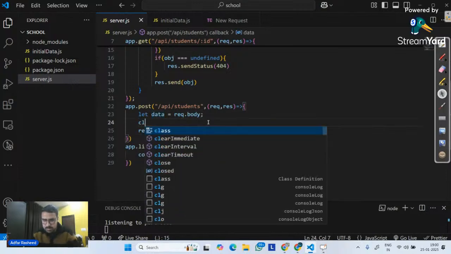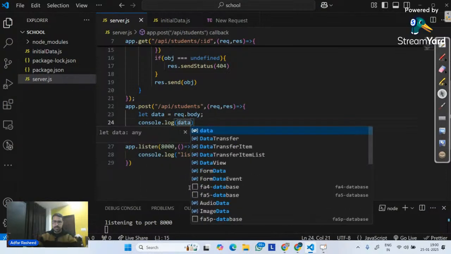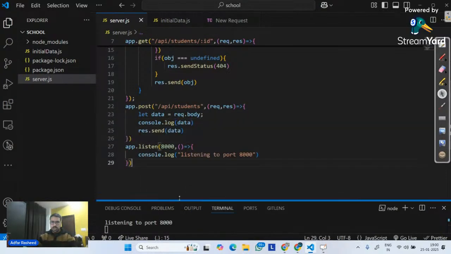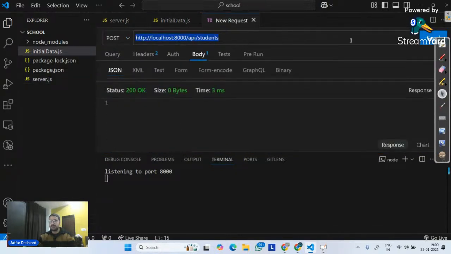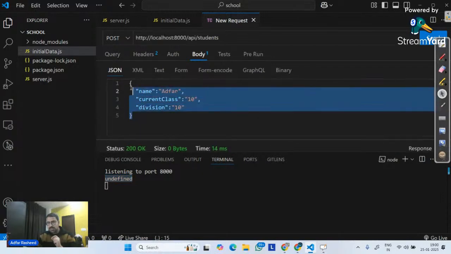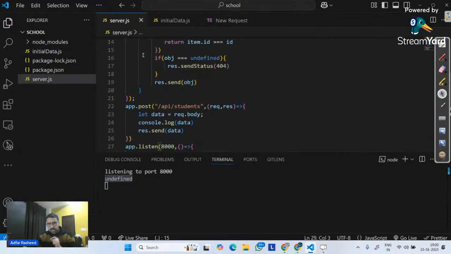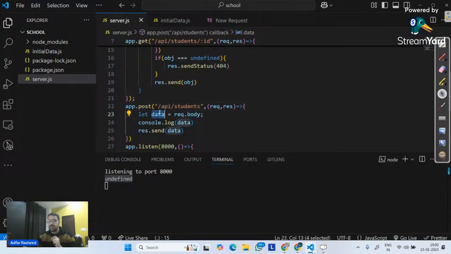Let me do one other thing. Let me simply say console.log my data. Let's see what it prints in the console. Now, if I go here and make a request to the same API with a post, and I send a request, it gives me undefined. Even though inside my request object I actually transferred my body, and I try to read that over here in a variable called data and I'm consoling it, it says undefined,